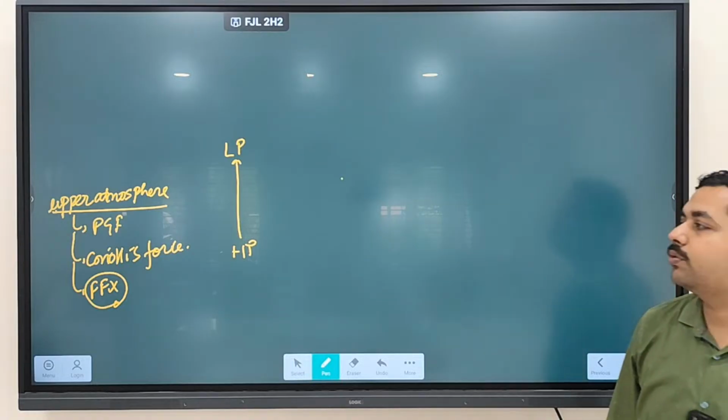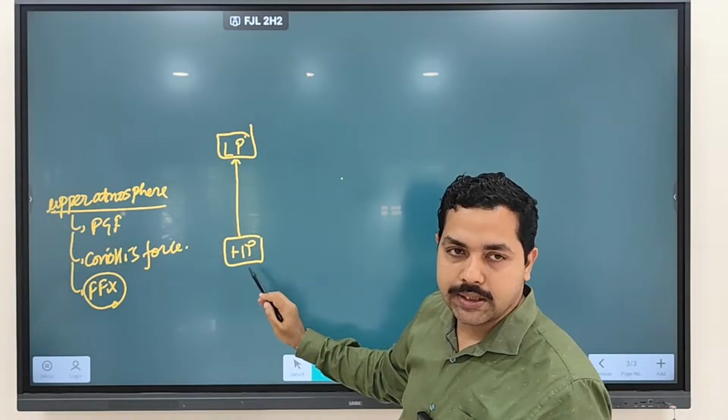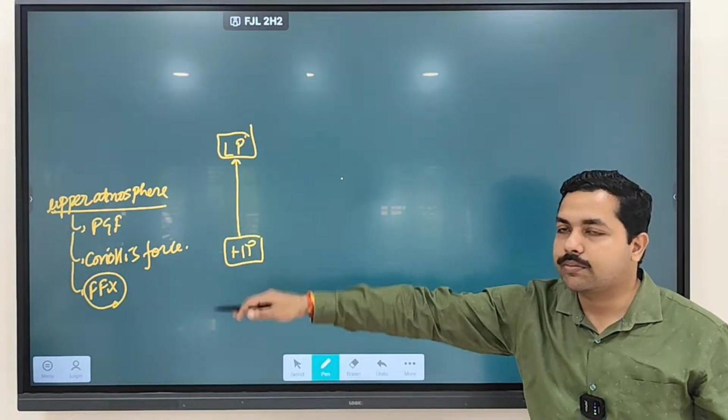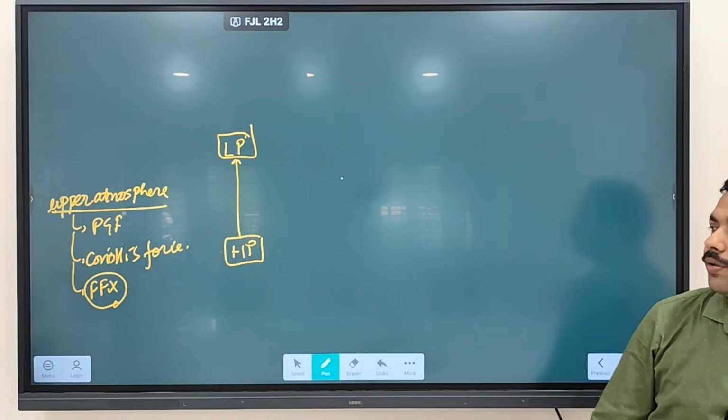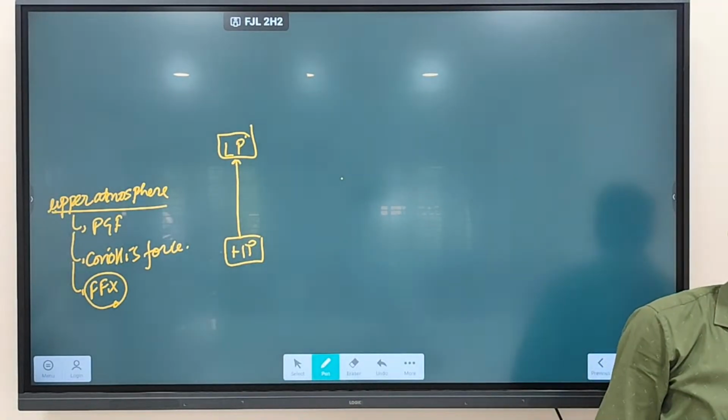So why is pressure gradient force created? Because we discussed some part is heated more, some part is heated less. As a result, this type of movement is going to be there from high pressure towards where? Towards low pressure. Fine.